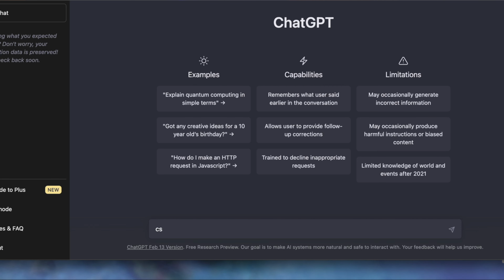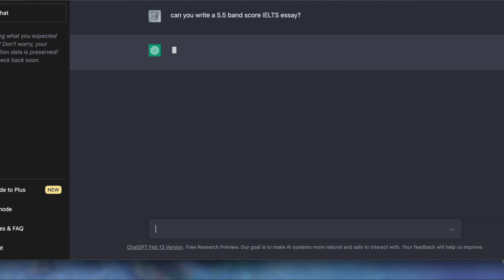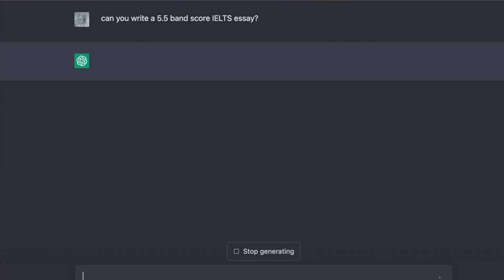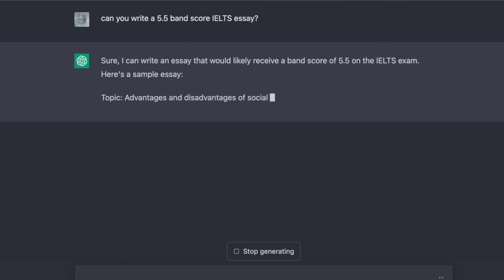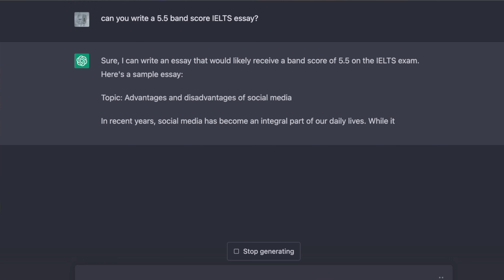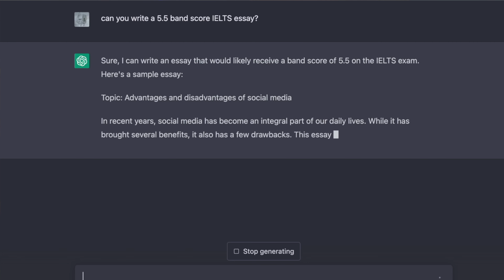Can you write a 5.5 band score? I should have said IELTS first, but anyway, let's just do it. AI is smart. Can you write a 5.5 band score IELTS essay? Sure, this is what I want. I can write an essay that would likely receive a band score of 5.5 on the IELTS exam. Okay. Here's a sample essay.